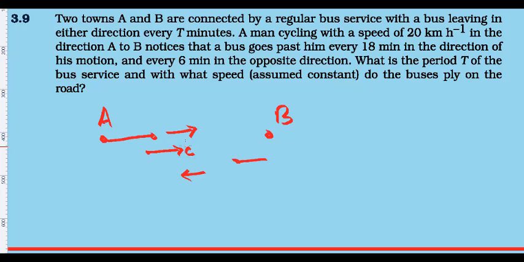That means for the buses going in his own direction, one bus comes 18 minutes after the previous bus has gone. The buses in the opposite direction come after every 6 minutes. That means he sees one bus here, then after 6 minutes he sees another bus coming in the opposite direction.